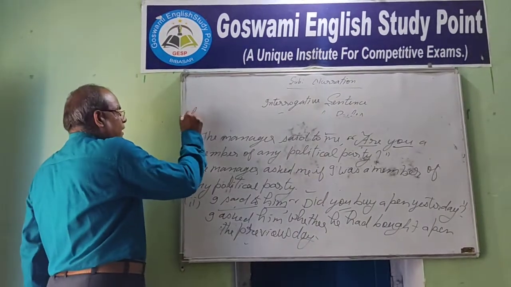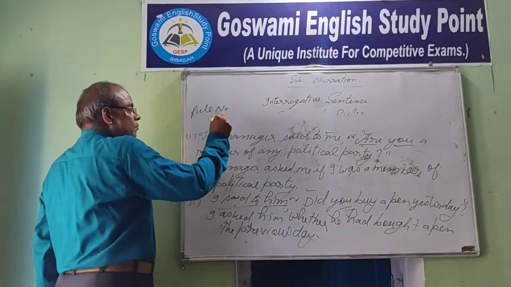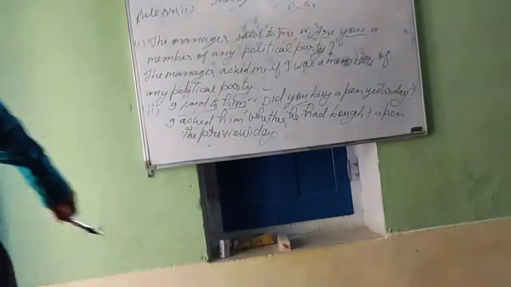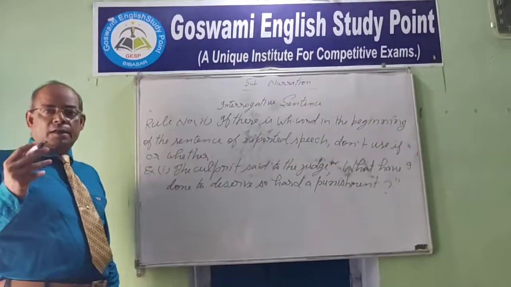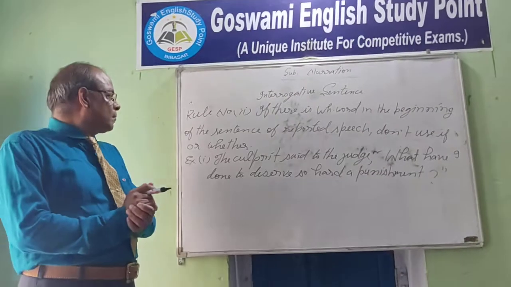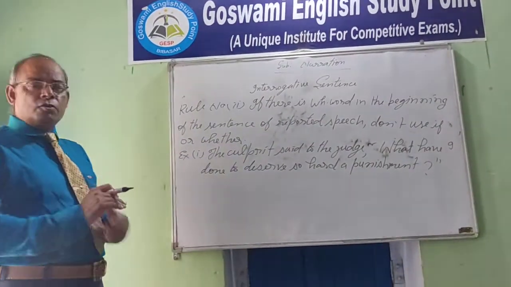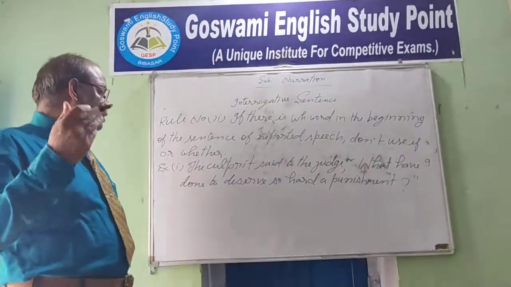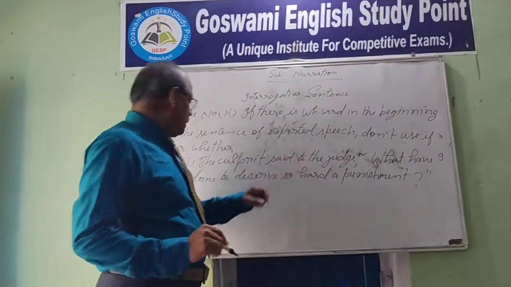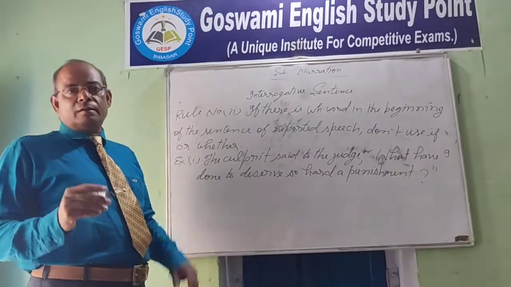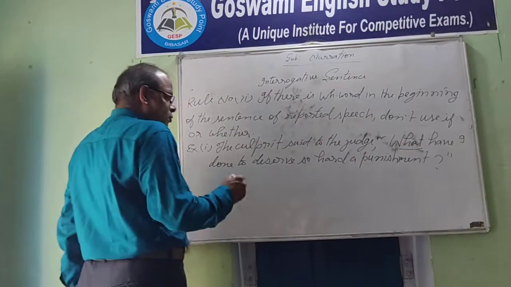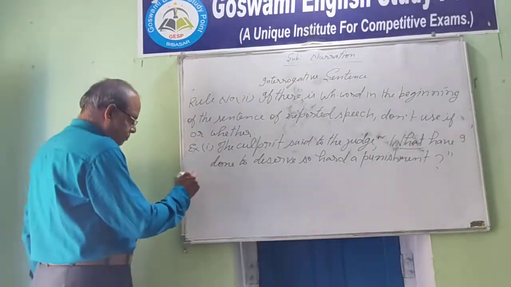Now, rule number two. The second type of interrogative sentence. If there is a WH word in the beginning of the sentence of reported speech, don't use if or whether as a connective. Like this, the culprit said to the judge, "What have I done to deserve so hard a punishment?" This is an interrogative one. So we can change this sentence like this.